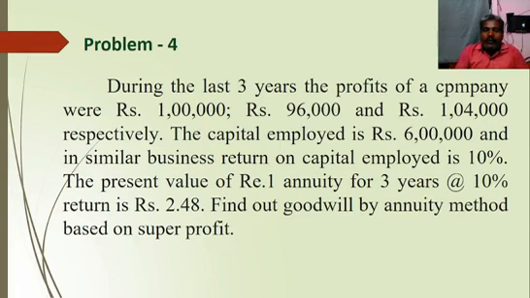So it's the last method of super profit method, annuity method based on super profit. In this method, we need annuity value and super profit only. They have given the past 3 years' profit, as well as capital employed. Then the similar business return on capital employed, 10%, is taken as normal rate of return. Then at 10% return, they have given the present value of rupee 1 annuity for 3 years as 2.48.